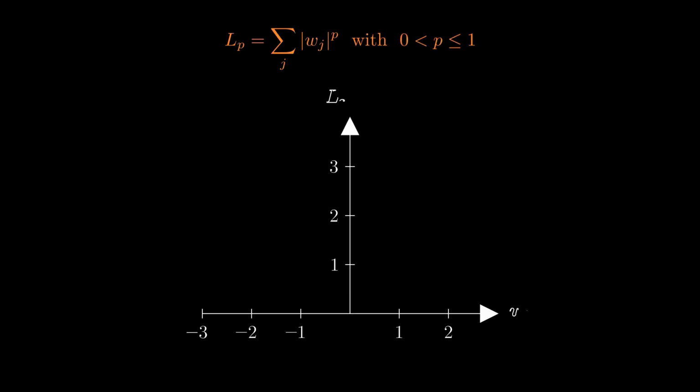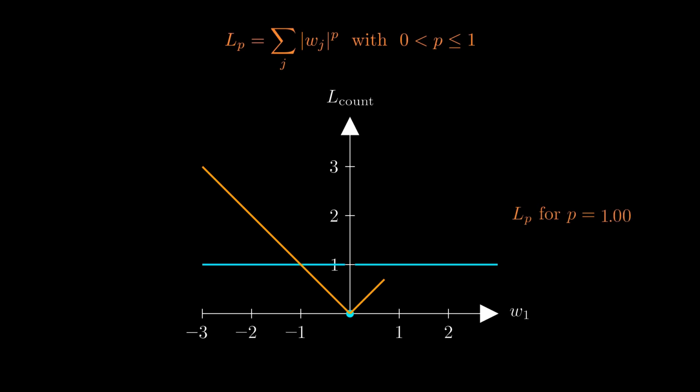Let's visualize this. First, let's consider the counting function for just one parameter w1. It takes the value 0 if the parameter is 0, and otherwise it's 1. Next, let's illustrate the function lp for p equals 1. For decreasing values of p, the function lp converges to the counting function.